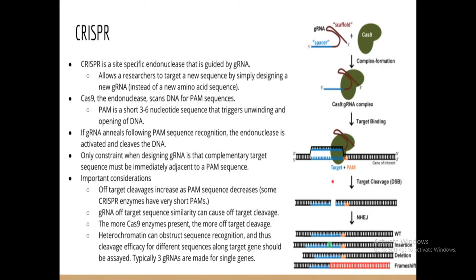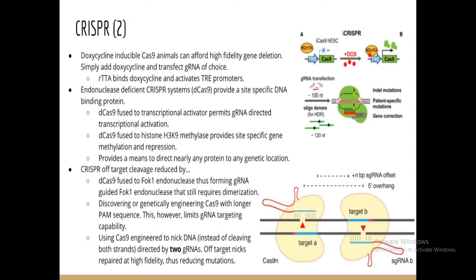In simple language, you can modify, add, or delete a particular nucleic acid sequence as per your own requirement. So the CRISPR technique is a very complicated and very important tool among the new biotechnology tools. CRISPR-2 is another, second part.